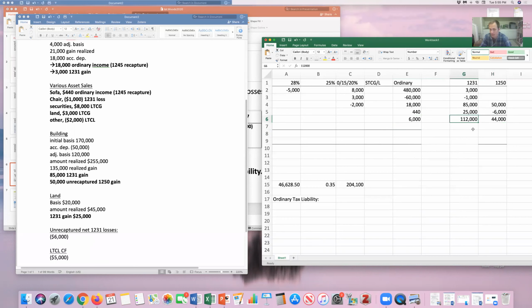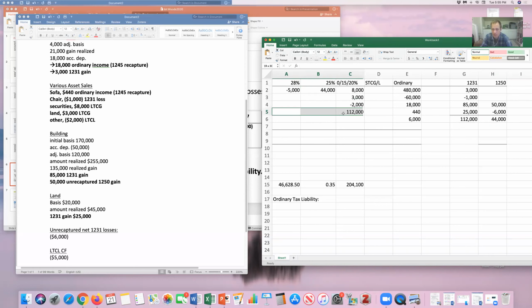All right, so now that I've ended, I finally netted. Now that I have a net 1231 gain, that will become treated as a long-term capital gain. And my unrecaptured 1250, by definition, is what goes in this category that's taxed up to 25%. All right, now I have everything. I can start my netting process of all of the capital gains and losses.